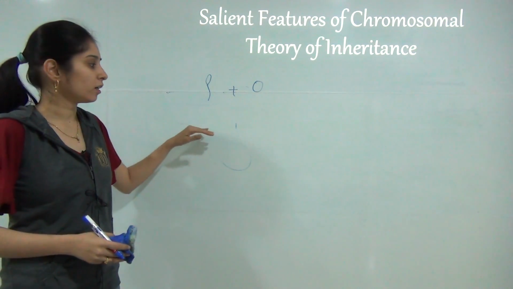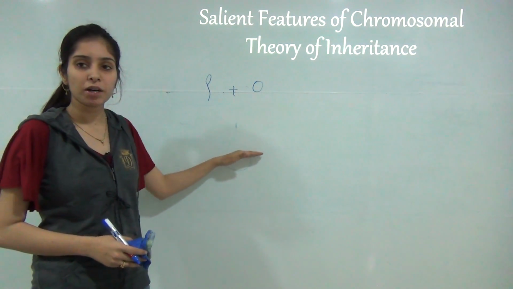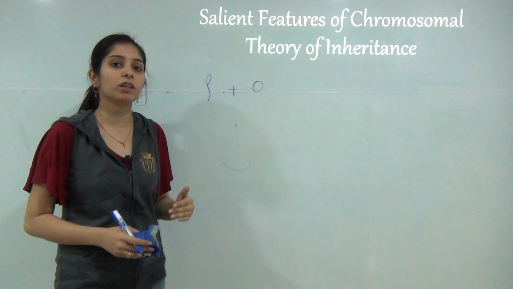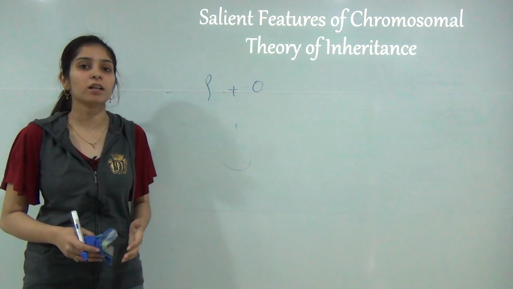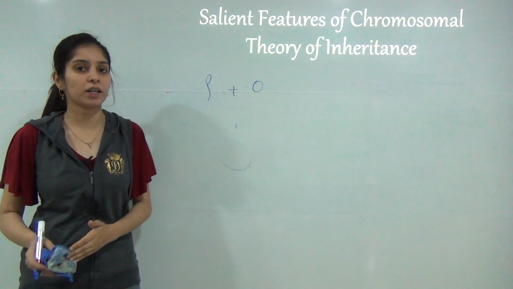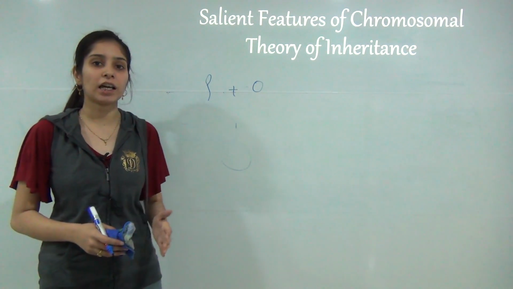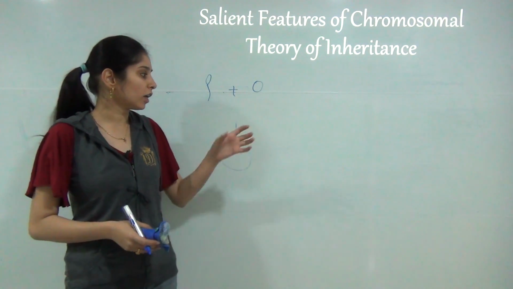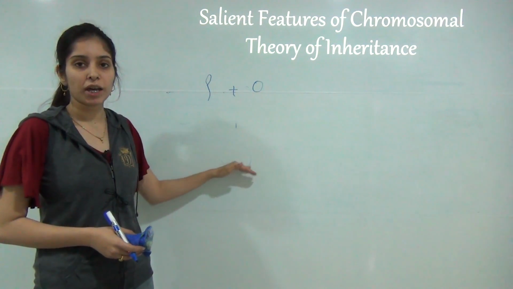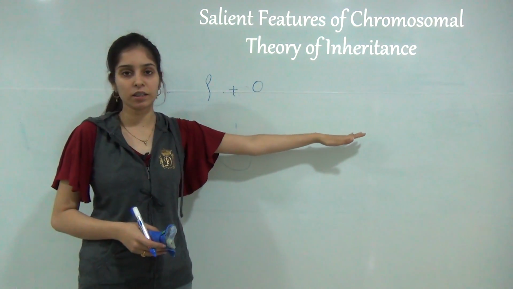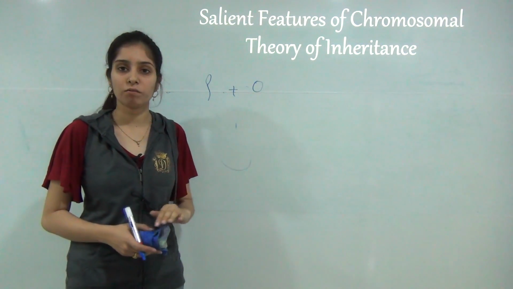Next, chromosomes are present in pairs, and they have a specific number, specific structure and individuality throughout the life cycle of an organism. For example, in human beings there are 23 pairs of chromosomes, in chimpanzee there are 24 pairs, and in Drosophila melanogaster there are 4 pairs. These chromosomes can be divided into two types: autosomes and sex chromosomes. Autosomes control the morphological characteristics and sex chromosomes control the determination of sex.